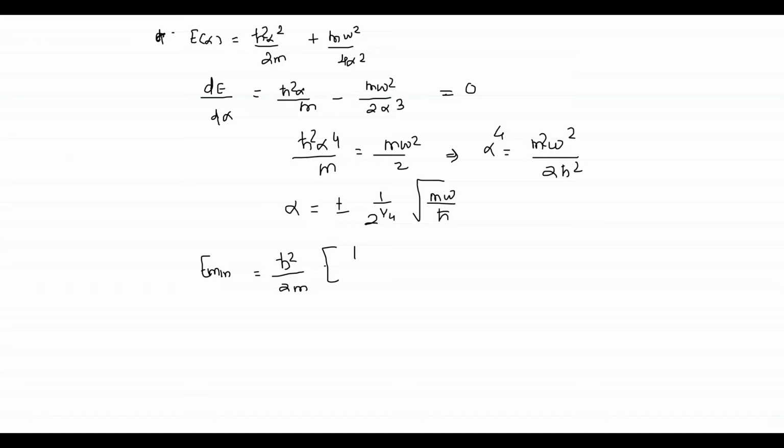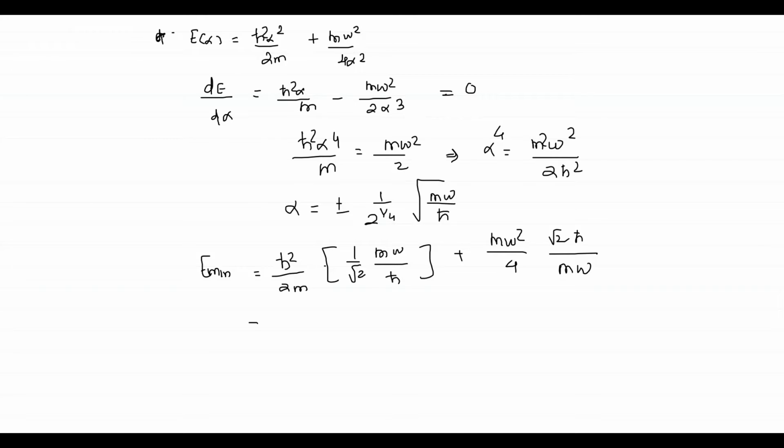It will be 1 upon root 2 times m omega upon h bar, plus m omega square by 4. Alpha square is in the denominator, so it will be root 2 h bar upon m omega.